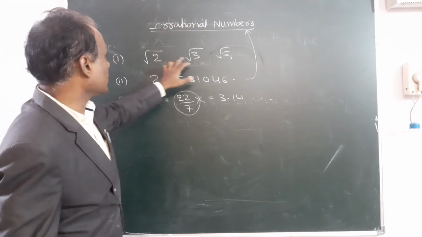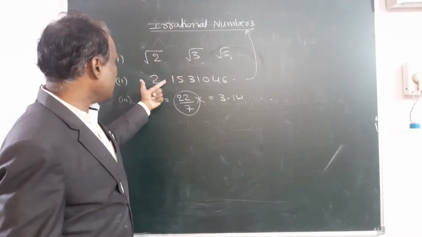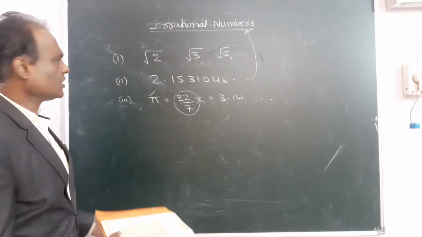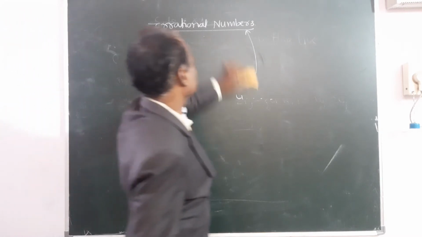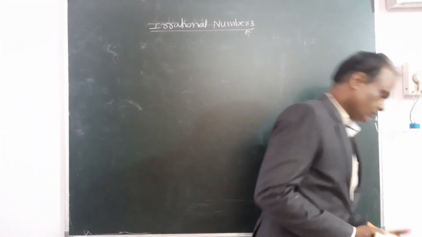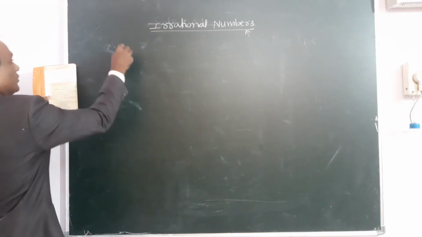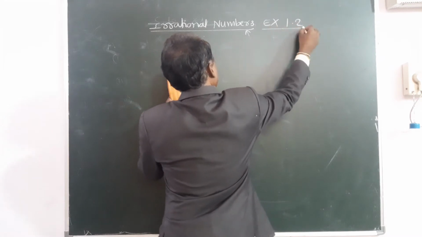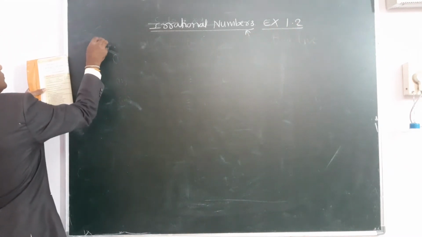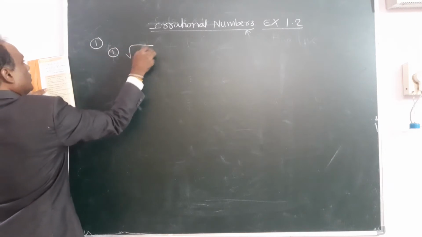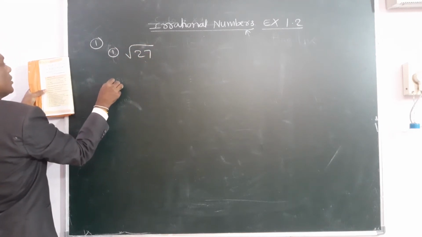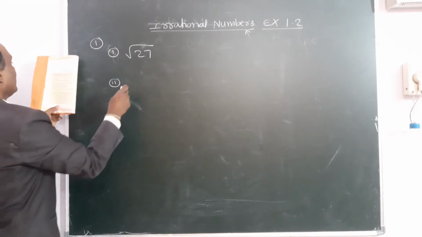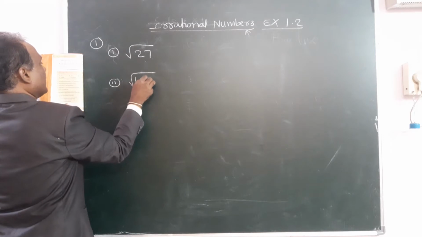Irrational means root numbers, non-terminating, non-repeating decimals, and of course pi. See here, first question, exercise 1.2, root 27. First write down the question: classify the following numbers as rational or irrational.